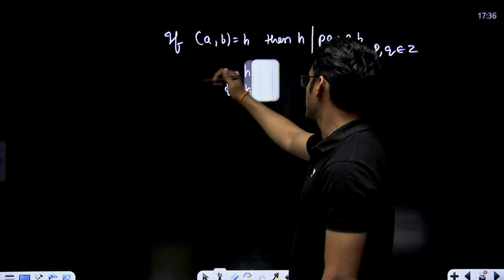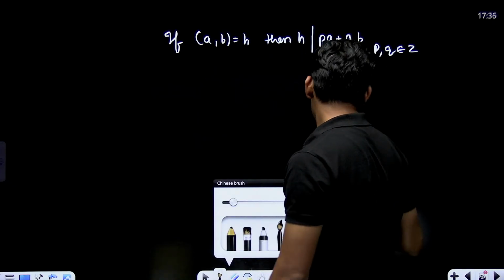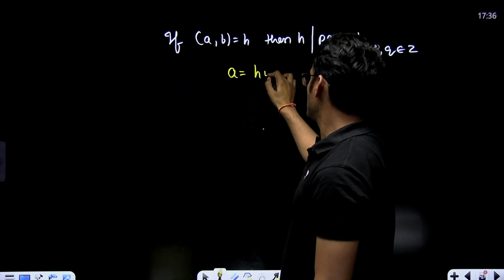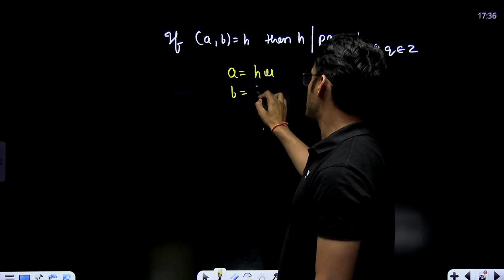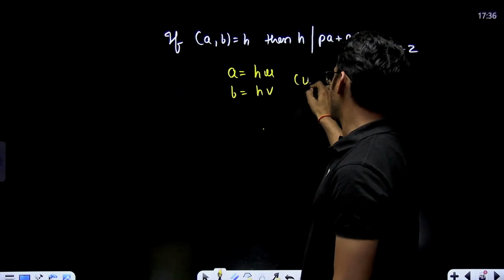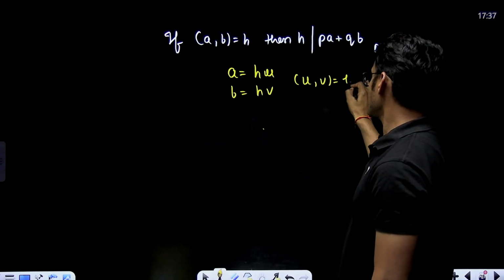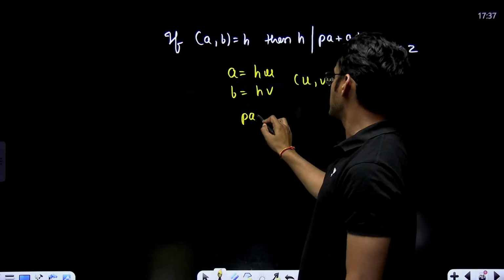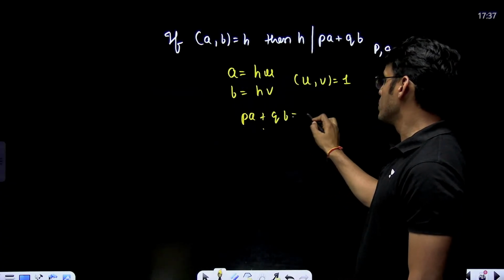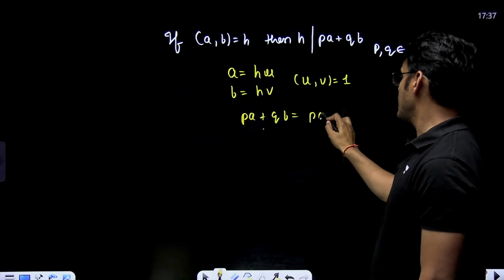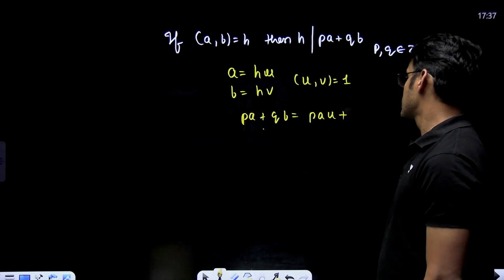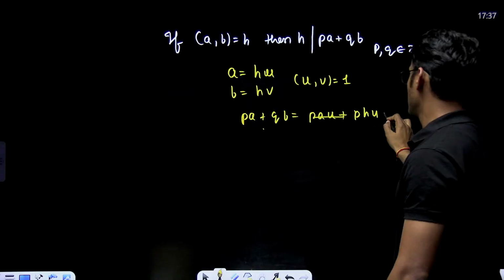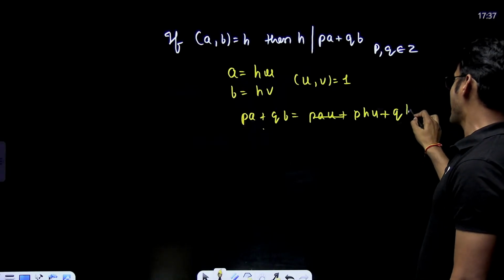I should not use p and q because p and q are already mentioned here. So A is hu, B is hv, where HCF of u and v is 1, right? Now, PA plus QB is P times hu plus Q times hv.